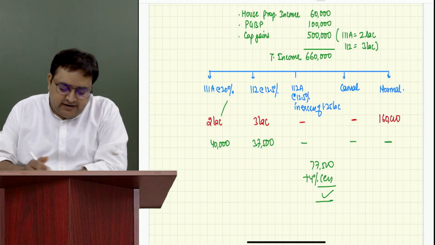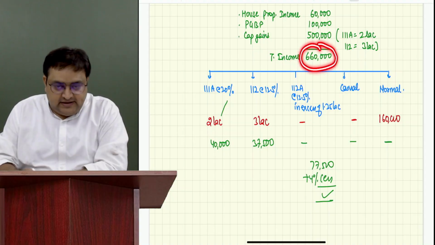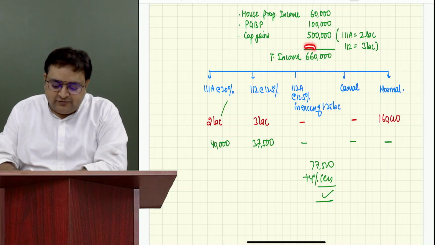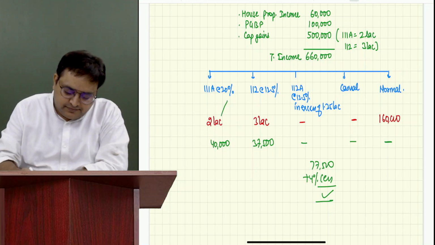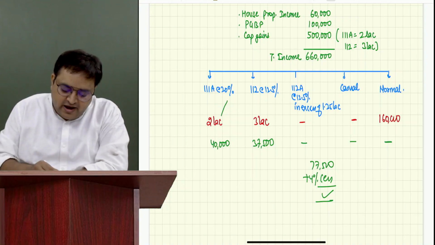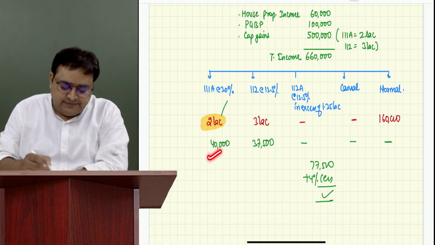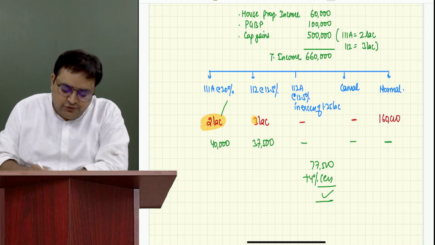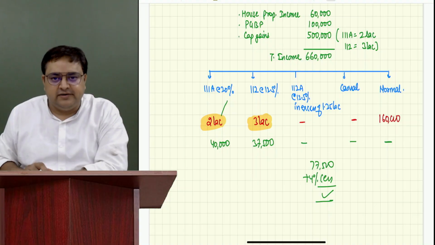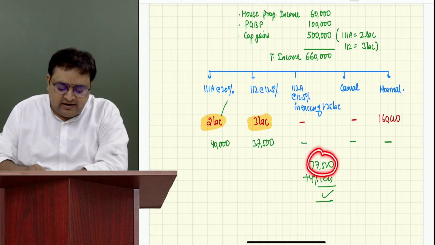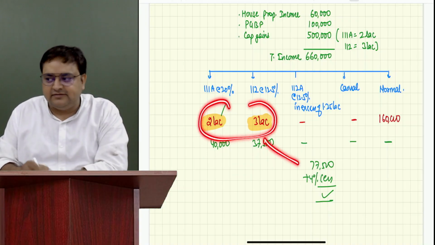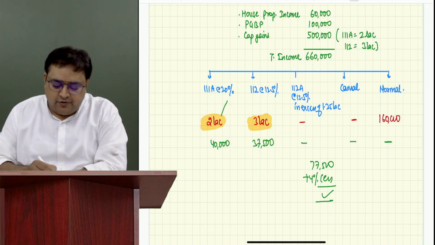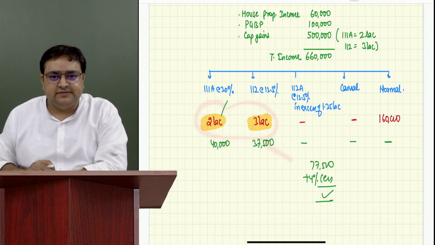Why? Tell me, out of 6.6 lakh, now understand this. Out of 6.6 lakh, you have made 2 lakh rupees taxable, and on 2 lakh you calculated the taxes. On 3 lakh also, you calculated the taxes, 37,500. Then you got 77,500 total of these two. Can I say that on 5 lakh, you have charged the income tax? Yes, sir.